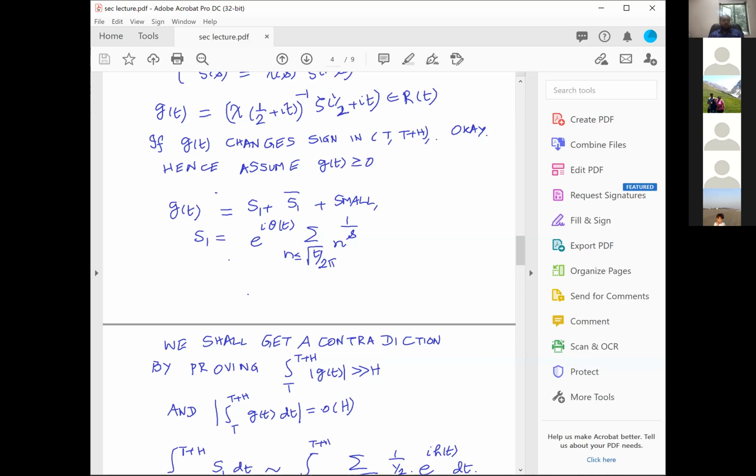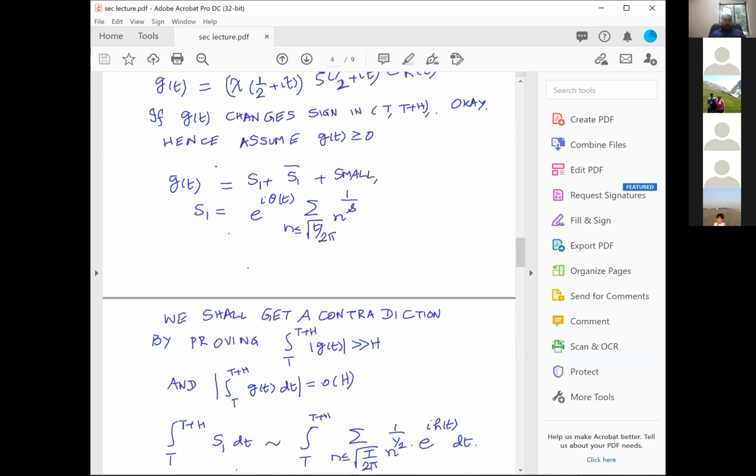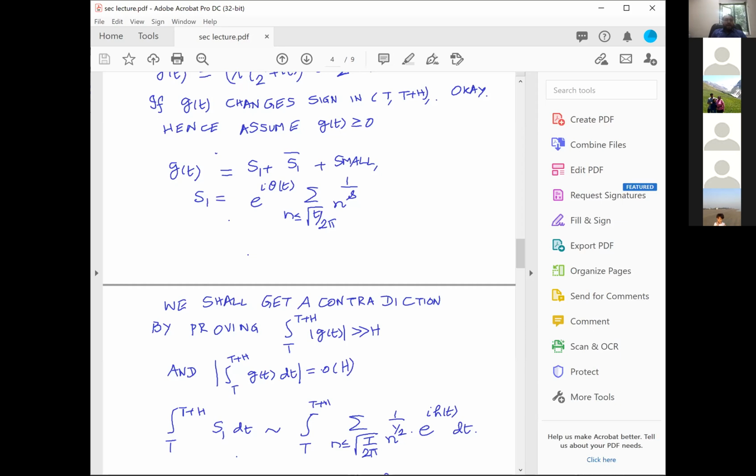And now what we want to prove is essentially the other one: the integral from T to T plus H of G of t dt is little o of H. Now therefore G of t we can write as S1 plus S1 bar, and we will do it only for S1, and S1 bar will be real. Therefore, the integral from T to T plus H of S1 dt is the integral from T to T plus H of the summation over n not exceeding T by 2 pi of 1 over n power e power i H t dt.